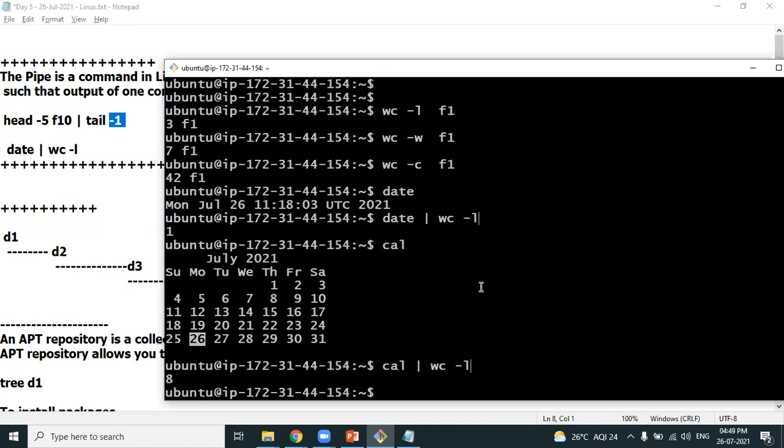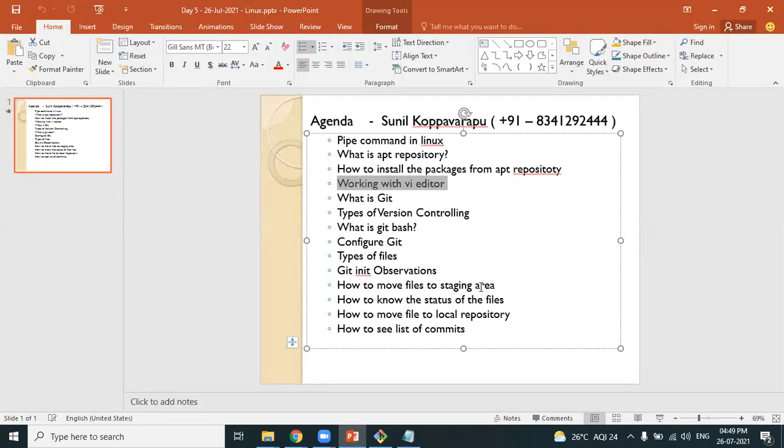So I hope you are very clear. Pipe is used to execute multiple commands. Execution always starts from the first command. The first command gets executed, and the result of the first command is passed as input to the second command. So that's how the pipe command is frequently used in Linux. We have discussed the pipe command in Linux.